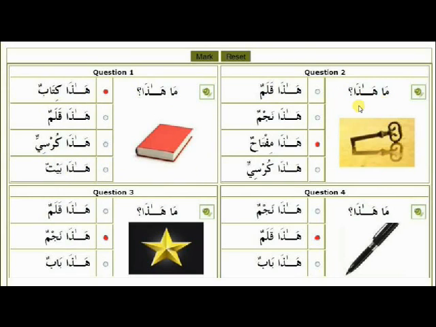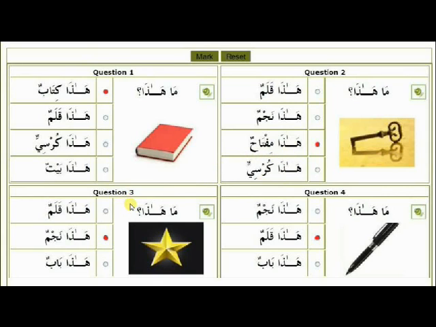Second question, ma hada, what is this? We can see the picture of a key. Hada miftahun, this is a key. We can see also hada qalamun, this is a pen. Hada najmun, this is a star. Hada kursiyun, this is a chair. But the true answer is hada miftahun, this is a key.